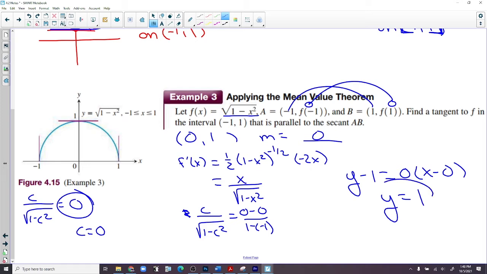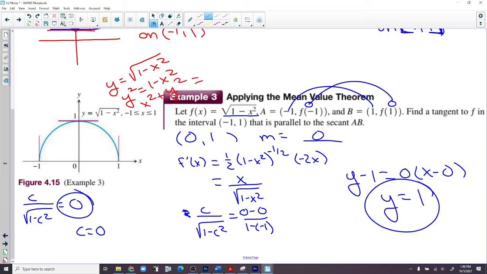Here's the answer. But what did we do? This is y equals the square root of 1 minus x squared. If I square both sides and add x squared over, what's x squared plus y squared equals 1? What is that? Circle, isn't it? It's a circle. But when you solve for y and you only write the positive part of the square root, that means the top of the circle. Now here are our 2 points, -1, 0, and 1, 0. Here's your secant line. Now the question is, where on this circle is the slope of the tangent line 0? Well, right at the top, right where x is equal to 0.